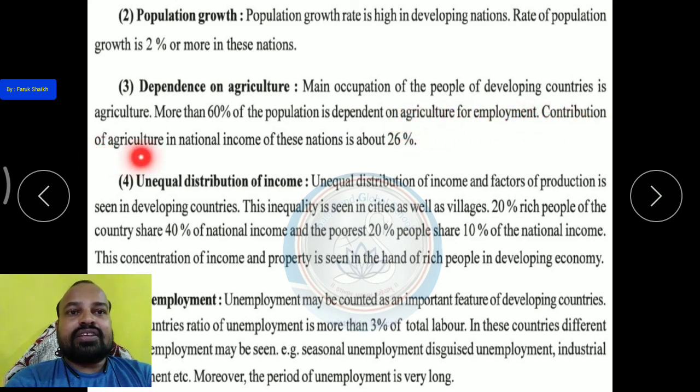The contribution of agriculture in the national income of this nation is about 26%. Okay, all over the country more than 50%, means 60 or 70% of people are engaged in agriculture, yet the contribution of agriculture in the national income is only 26%.